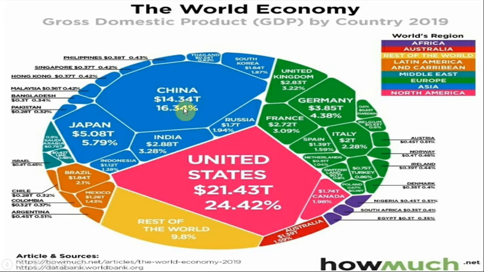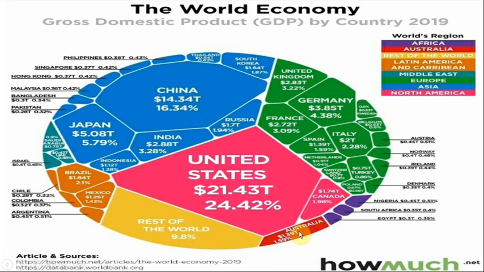China is one of our neighbor countries and a main Asian country. China's GDP is near about 14.34 trillion dollars, and the ratio of contribution to the world's GDP is near about 16.34%.